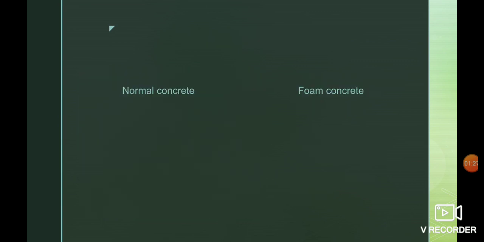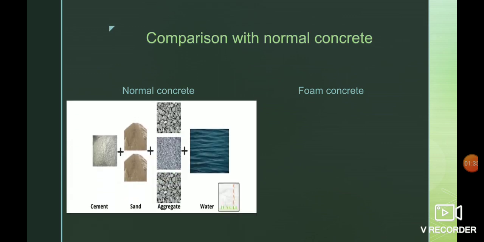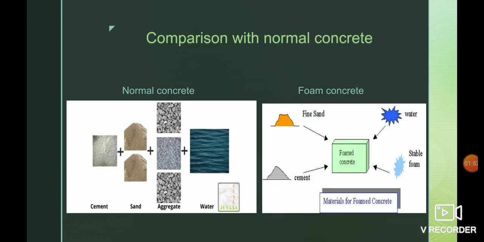So, the next question is, what is the difference between normal concrete and foam concrete? Well, normal concrete is made up of three basic components, that is water, aggregate, and Portland cement. Cement, which is usually in powder form, acts as a binding agent when mixed with water and aggregates. Foam concrete is a type of lightweight concrete that is manufactured from cement, sand or fly ash, water, and foam. Coarse aggregates are not used in the concrete.